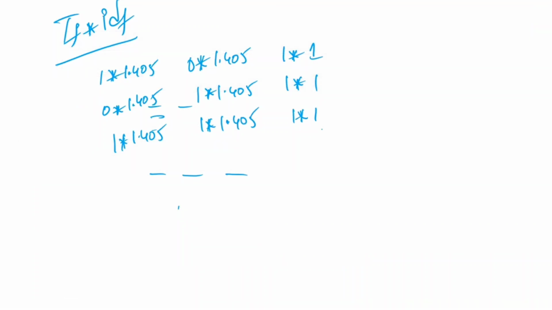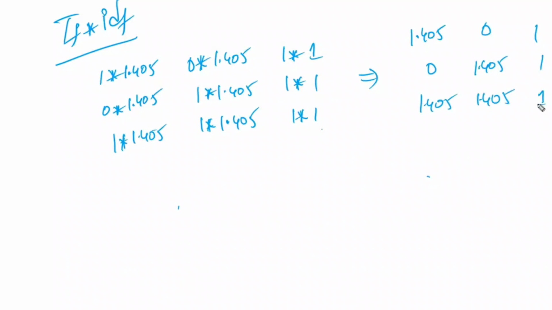After calculating, the values are 1.405, 0, 1 for the first row, then 0, 1.405, 1, and then 1.405, 1.405, 1.